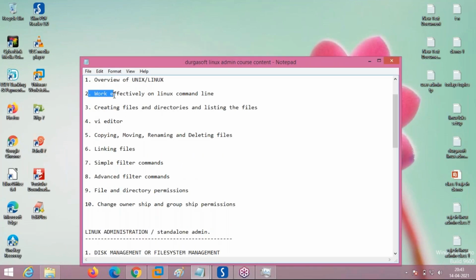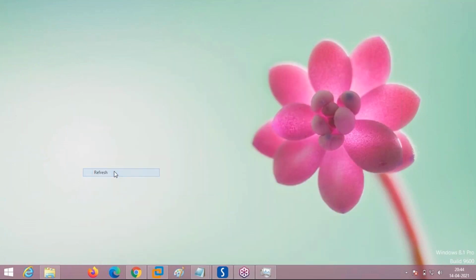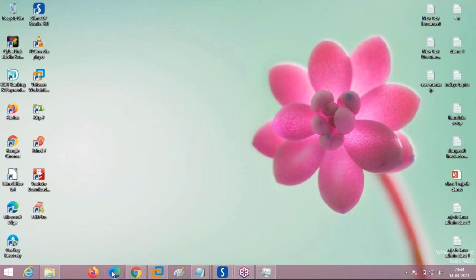Yesterday we saw an overview of the Linux command line. Today we are seeing installation of the operating system. From tomorrow we will see creating files and directories and all these things. Now Dilip is asking a question. See here, Dilip.